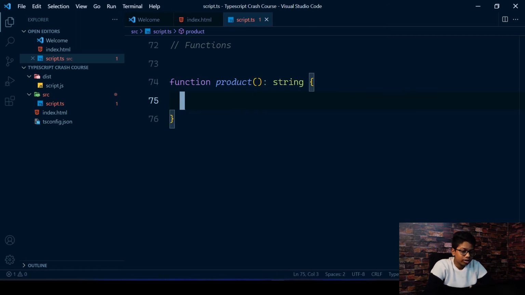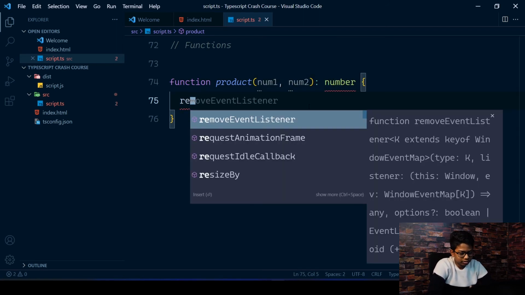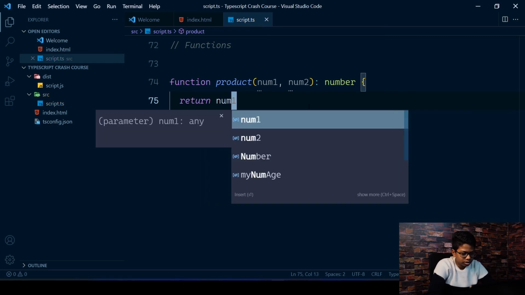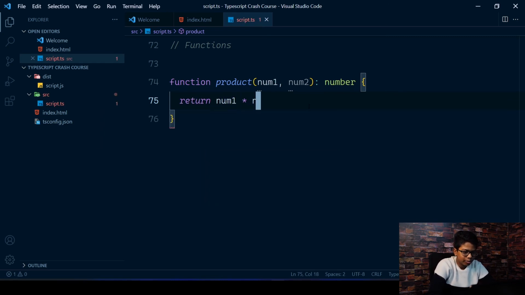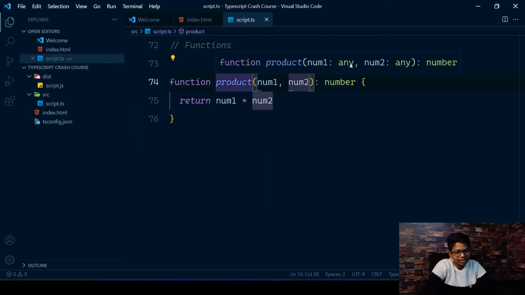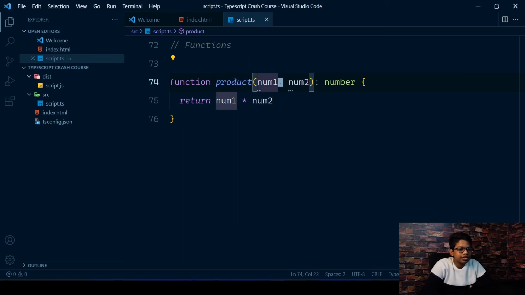So for doing this function, you'll need to take num1 and num2, and we're going to return a number: num1 multiplied by num2. Very simple. Now if you hover over this, you can see it's of type any. It's very, very bad to give the any type to anything you create. Unless you don't have the time or you don't want to do it, you can give the any type, but it's not a good choice. So you can just make this a number and even this a number.